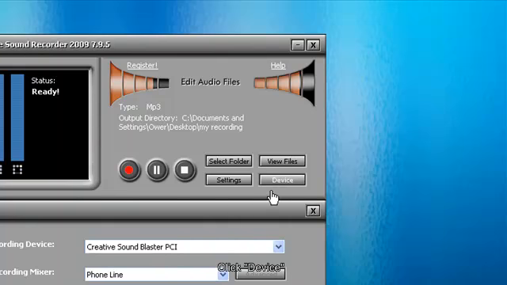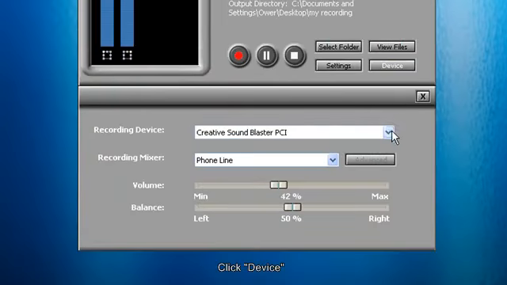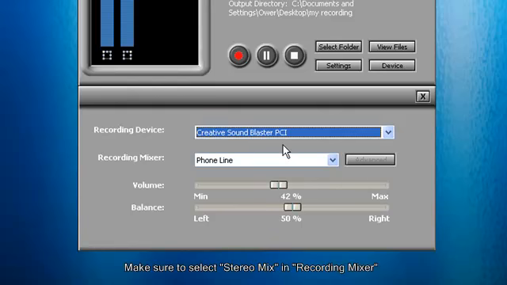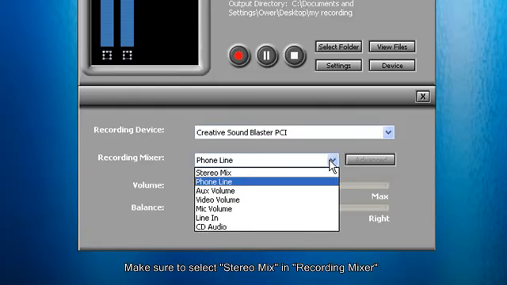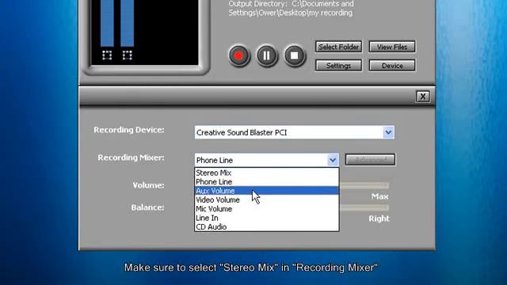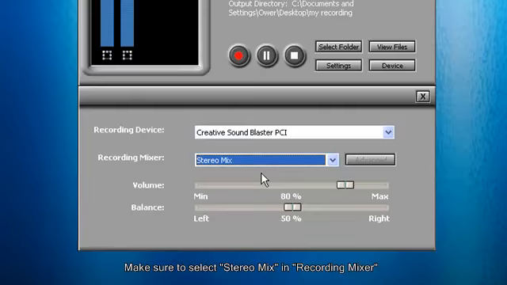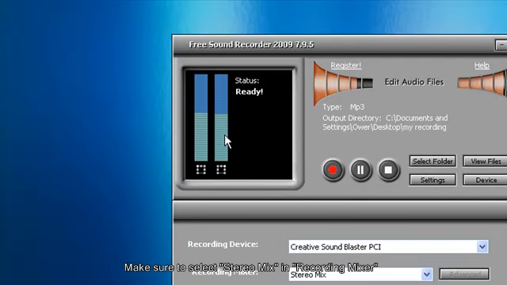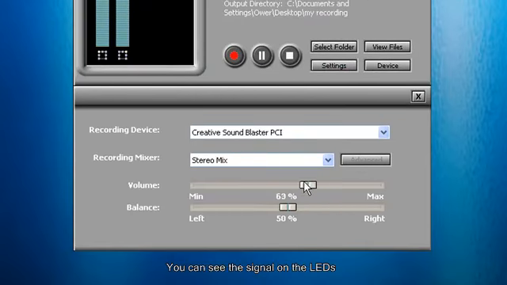Click Device. Choose the recording device, and make sure to select Stereo Mix in Recording Mixer. If the audio you are streaming is detected, you can see the signal on the LEDs. Adjust the volume and balance.